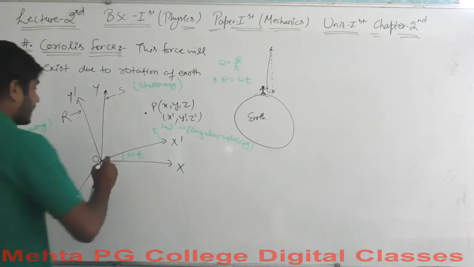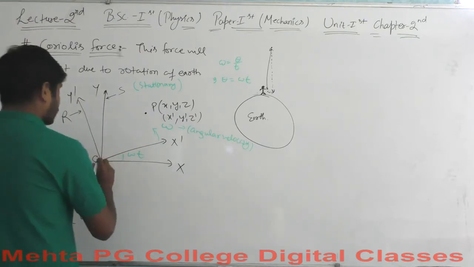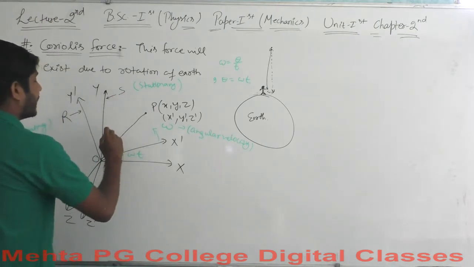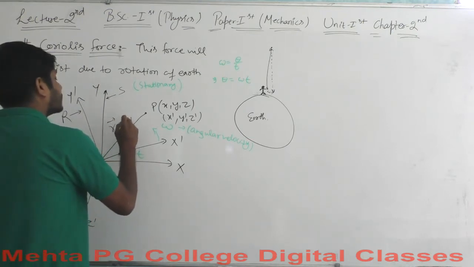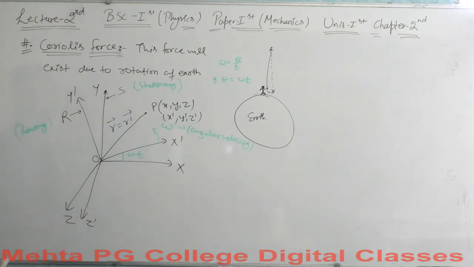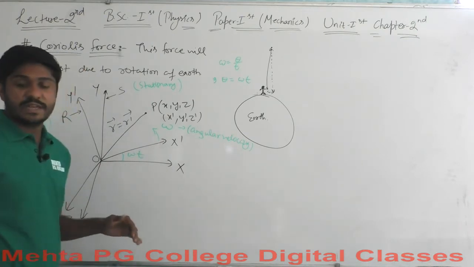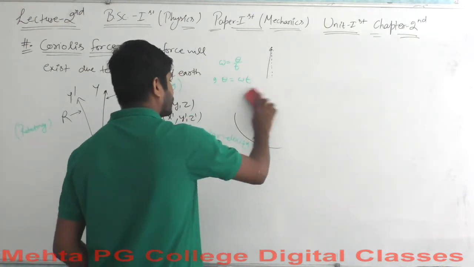Let us say the point P is here, and let's draw the position vector for the point P. So this is the position vector, and for the stationary frame S, let's say this is R, and for the rotating frame of reference, let's say the position vector is R dash. We have two position vectors to explain, but since the point is stationary, the position is stationary here. Well, I think we need some more space, so let me clear this off.